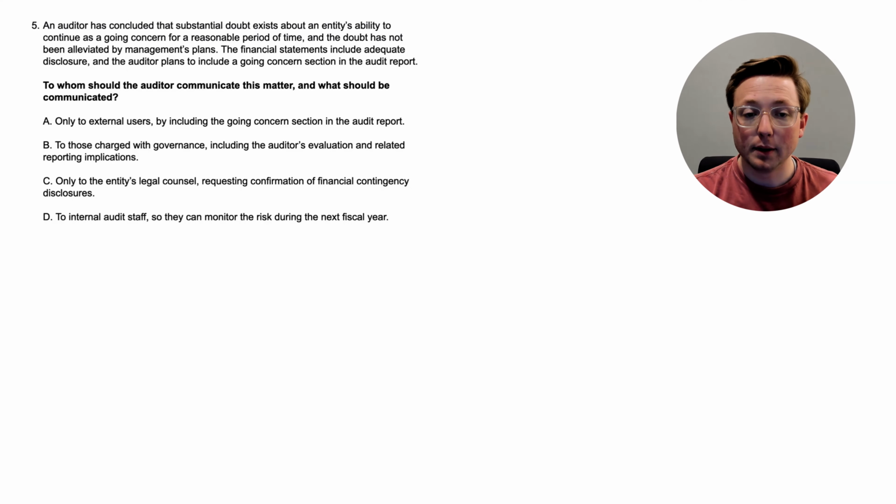So we just talked about that. But to whom should the auditor communicate this matter and what should be communicated? Let's go through the options. Option A, only to external users by including the going concern section in the audit report. Option B, to those charged with governance, including the auditor's evaluation and related reporting implications. Option C, only to the entity's legal counsel requesting confirmation of financial contingency disclosures. Or option D, to internal audit staff so that they can monitor the risk during the next fiscal year.